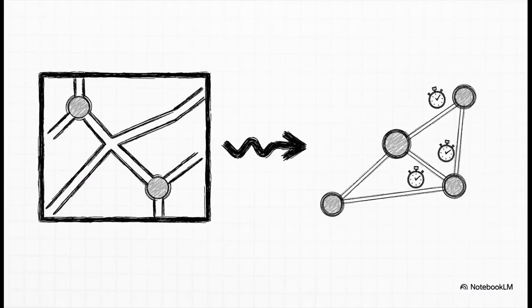So let's imagine we strip a map down to its bare bones. Forget the street names, the buildings, all of it. Every place you can make a choice, like an intersection, just becomes a dot. And every road that connects two of those dots is just a line. But it's a special line because it's got a number attached to it. And that number is how long it takes to travel that road.